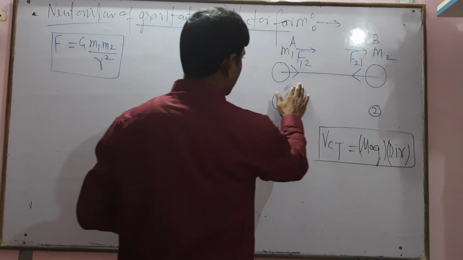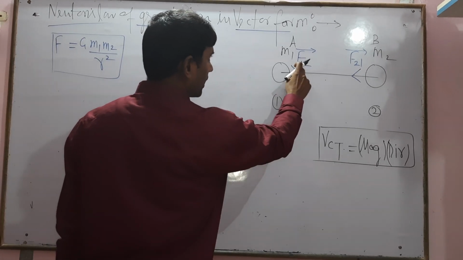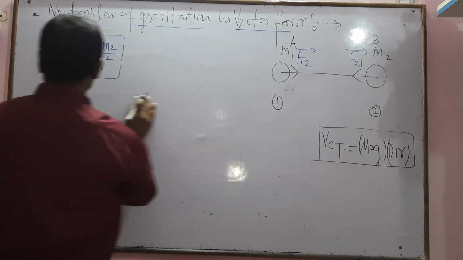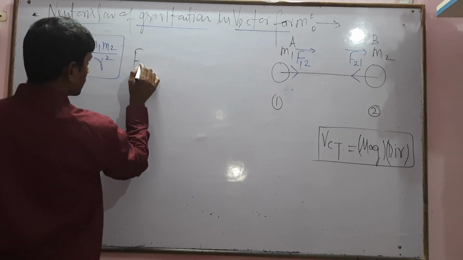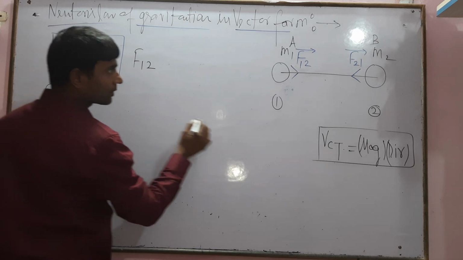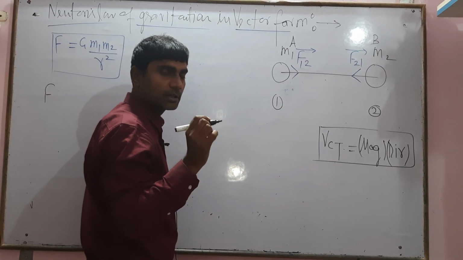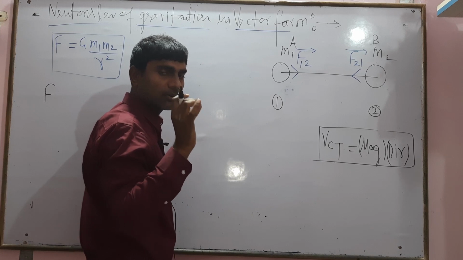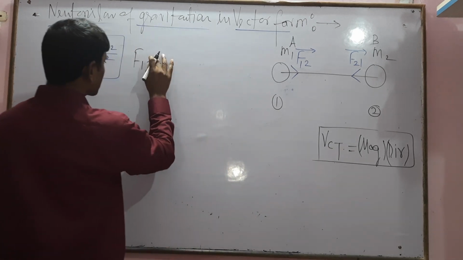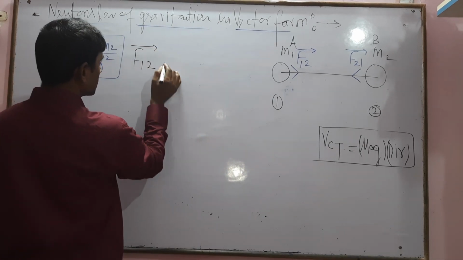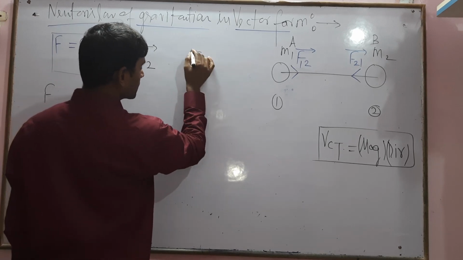So here in vector form we want to find out F12 and F21. We know that F12 is the force on 1 due to 2, because between two masses the gravitational force is always attractive. So the force on 1 due to 2 is this, and the force on 2 due to 1 is this.